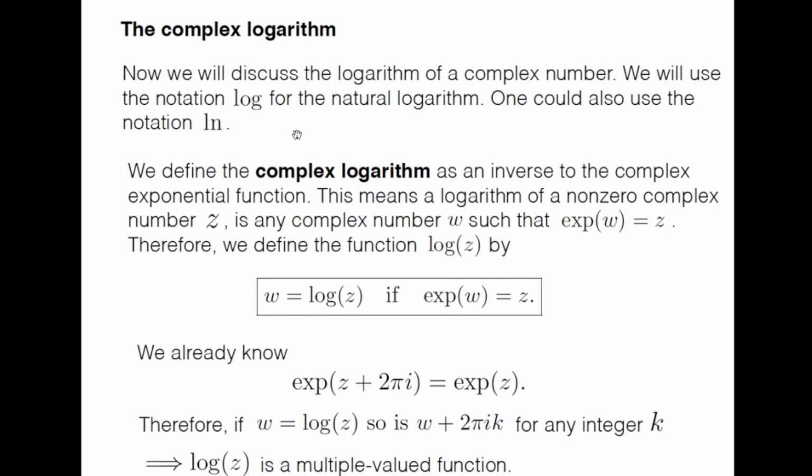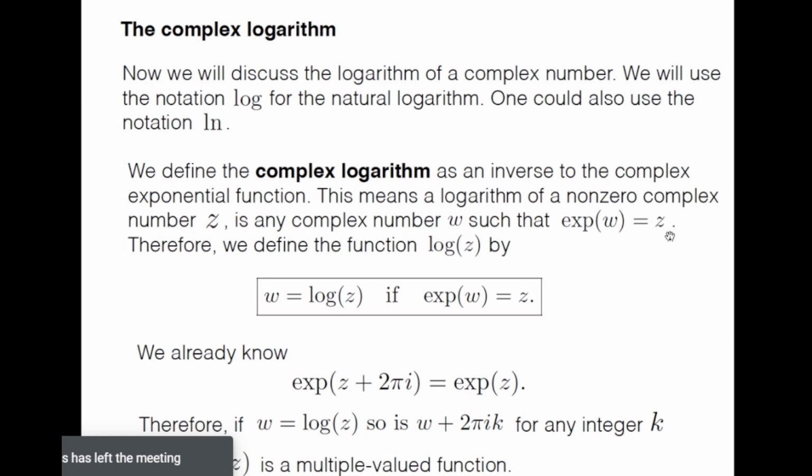One also could use this notation ln, and that is also used by many others. So I'll just use this notation log here. Okay. So we define the complex logarithm as an inverse to the complex exponential function. The meaning of which is that the logarithm of a non-zero complex number z is any complex number w such that exponential of w is equal to z.